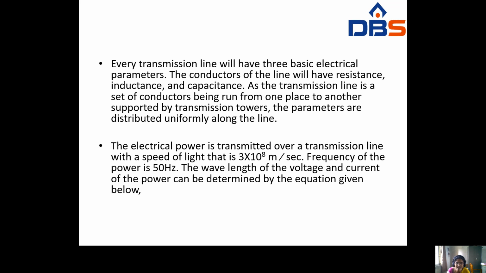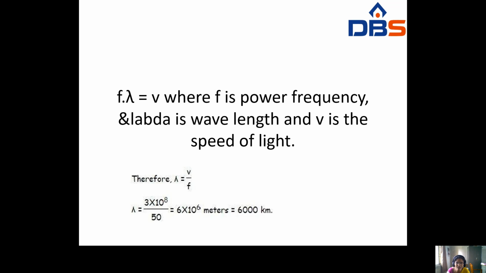The wavelength of the voltage and current of the power can be determined by the equation f lambda equals v, where f is the frequency, lambda is the wavelength and v is the speed of light. Therefore lambda equals v by f. It travels with light velocity, which is a constant value, 3 into 10 to the power of 8 divided by 50. So it becomes 6000 kilometers. The wavelength of that power will be 6000 kilometers.